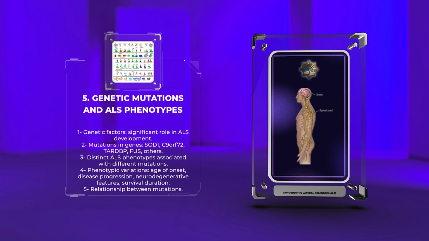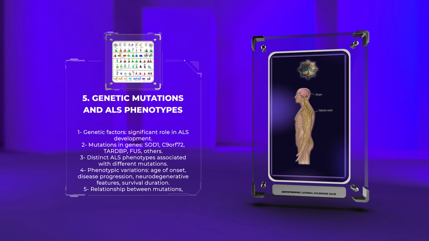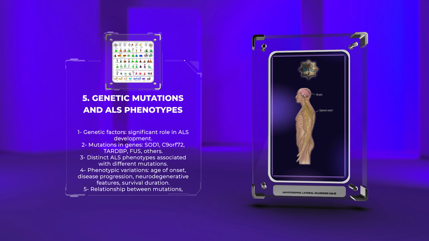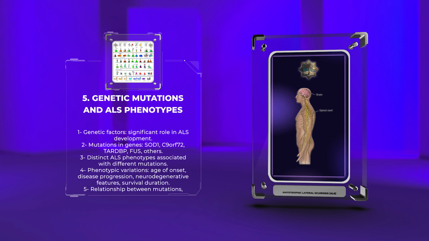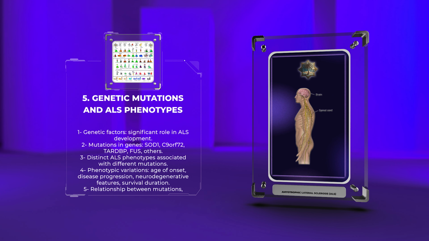Phenotypic variations can manifest in the age of onset, disease progression, involvement of additional neurodegenerative features, and survival duration. Studying the relationship between specific genetic mutations, their impact on cellular pathways, and the resulting phenotypic heterogeneity is crucial for personalized medicine approaches and developing targeted therapies.